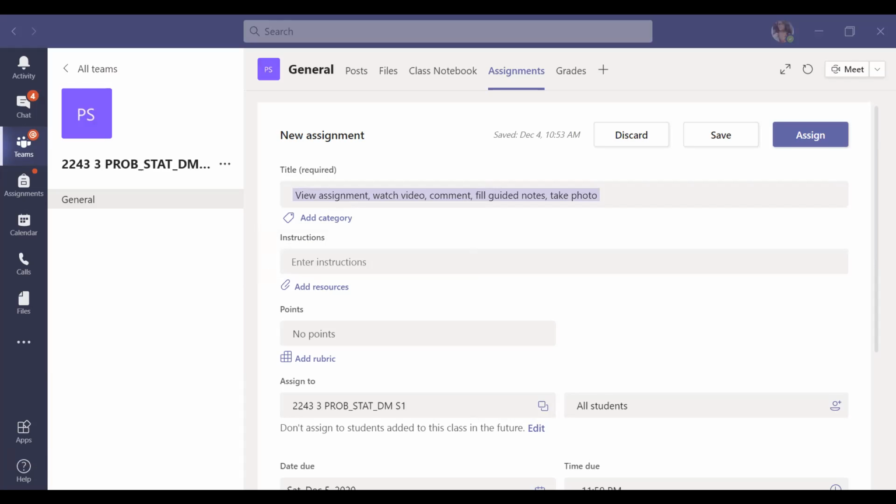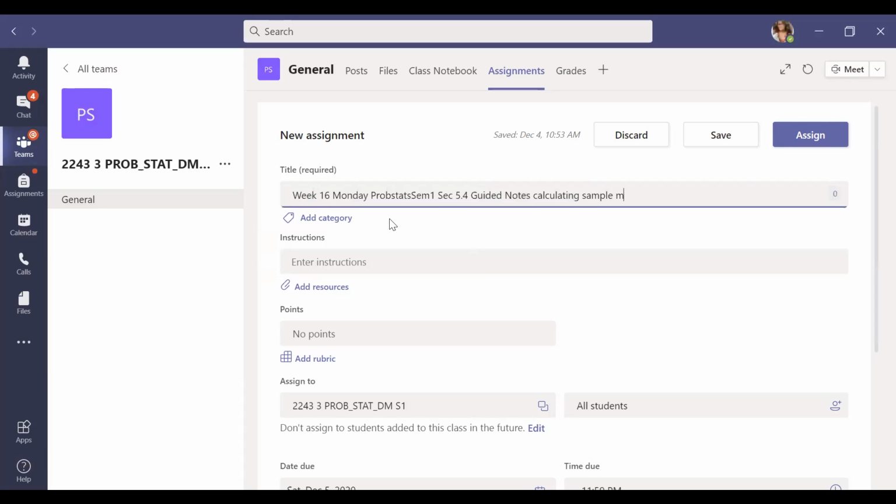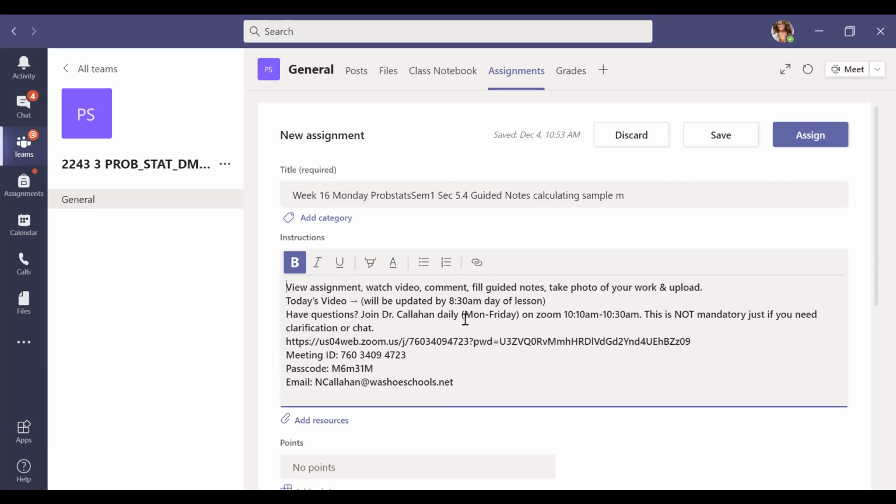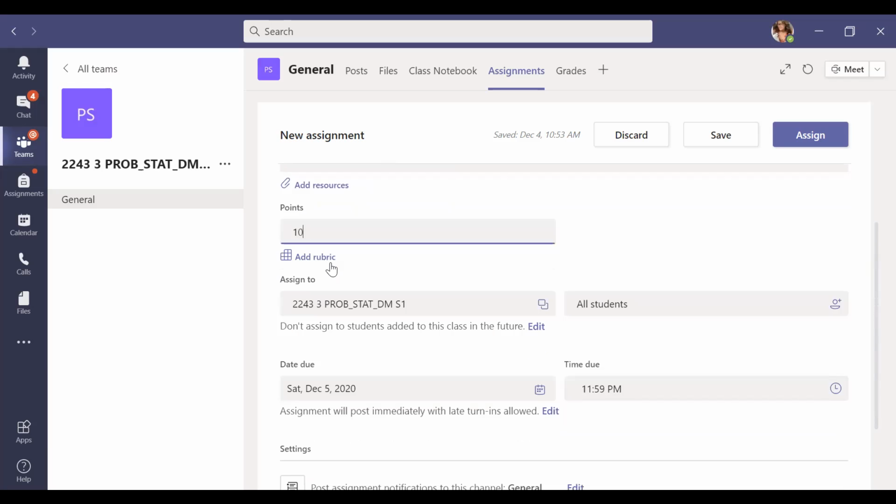The title of the assignment today is going to be on sample calculation. So let's go to week 16 Monday, rename, copy, paste it here. Your instruction today is exactly the same as any other day. 10 points.